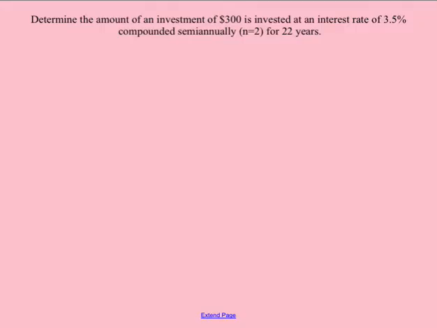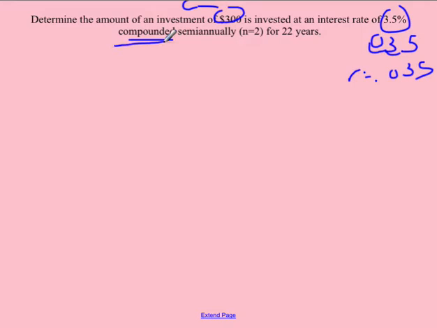Next, let's take a look at number 3. So it says determine the amount of investment if $300, okay, that's our starting amount, that's our C, is invested at a rate of 0.35. Okay, well, that's our rate, so we're going to convert it immediately into a decimal. So we get 0.035. There's that compounded. That's how I know I need to use the compound interest formula. Semi-annually gives me that my N is equal to 2 because semi means twice, so twice a year. For 22 years, that means that my T is 22.